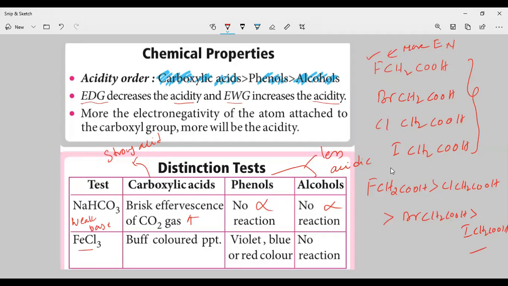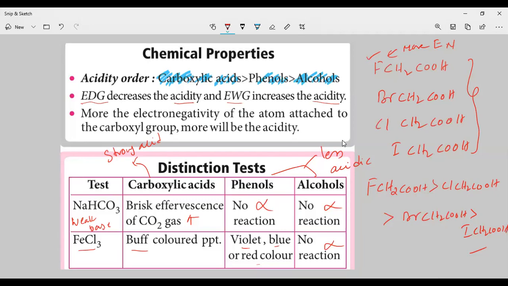One more is the FeCl3 test. Carboxylic acid will give a buff color, and phenol will give a violet, blue or red color, but alcohols won't show this reaction. Okay, so this is the distinction test of the carboxylic acid.